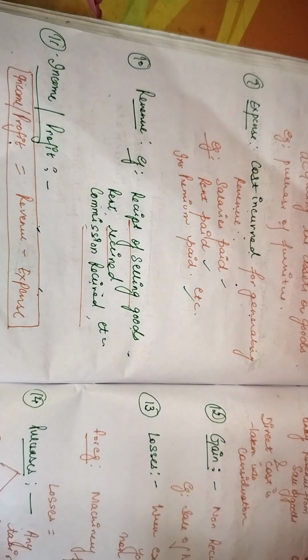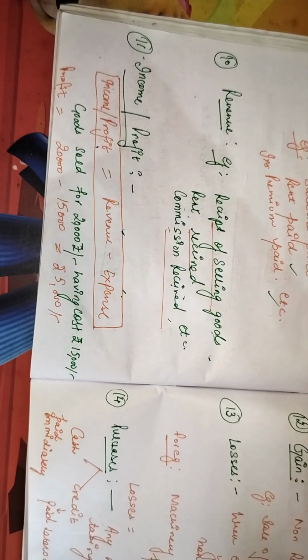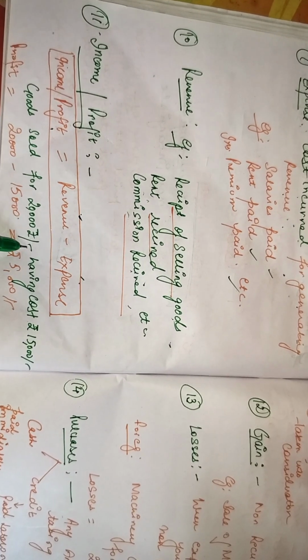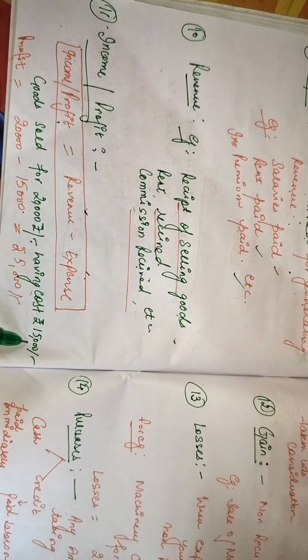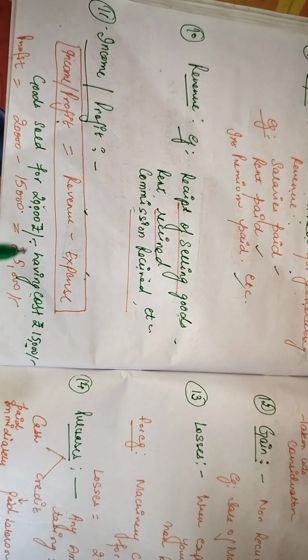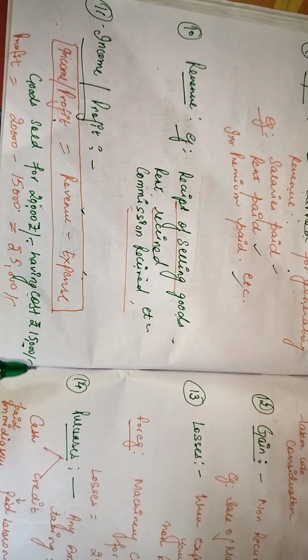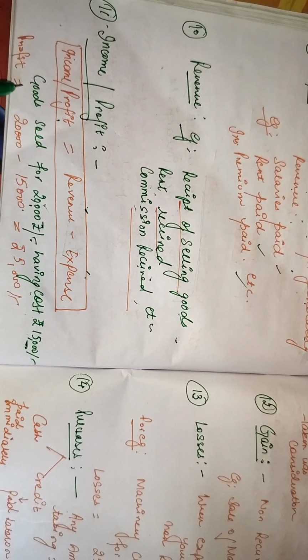Or in another way, I have written an example for you for more clarity. Goods sold for rupees 20,000 and the same goods have a cost of rupees 15,000. Now you are selling the goods in the market for rupees 20,000. A certain amount of money has been spent for manufacturing the same goods. The cost for the same is 15,000. Now what will be the profit?